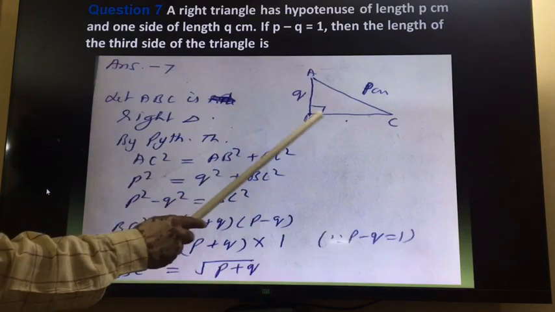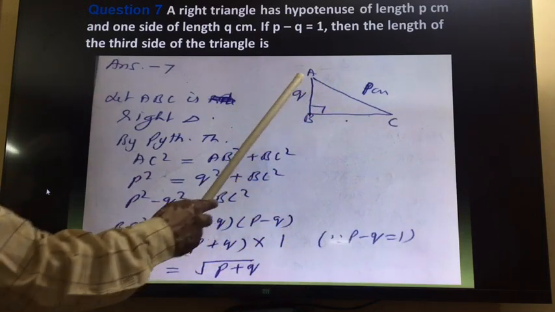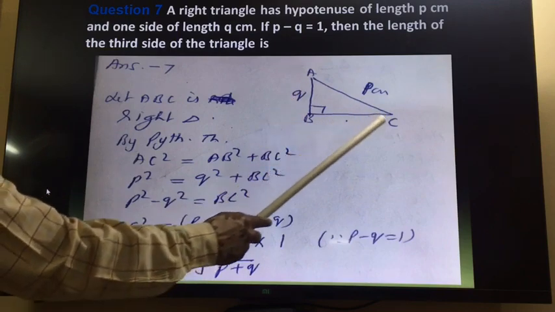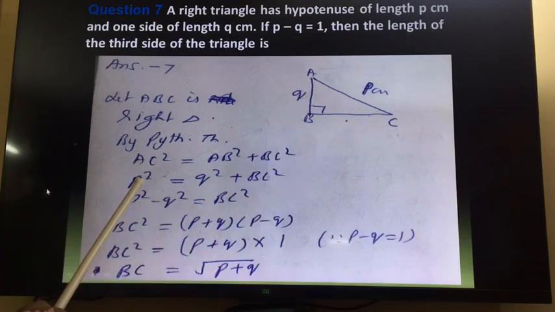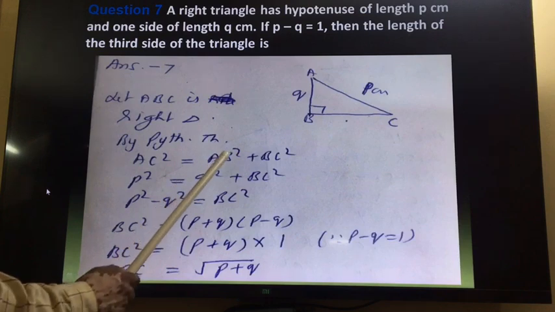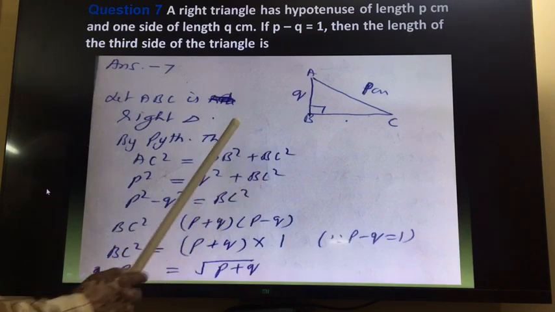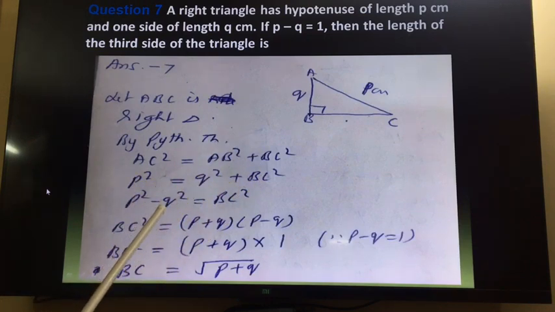As it is a right triangle, we can apply the Pythagoras theorem. So AC square is equal to AB square plus BC square. So AC square means P square is equal to AB, meaning Q square, plus BC square. Q square we will transfer to the left side. So P square minus Q square is equal to BC square.